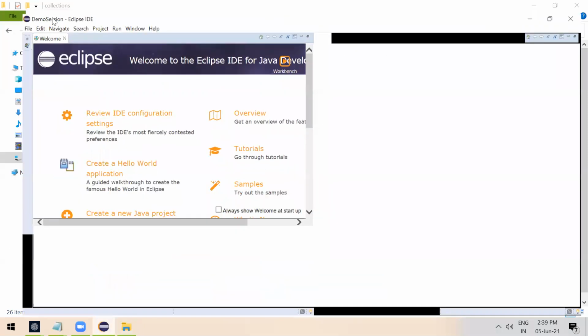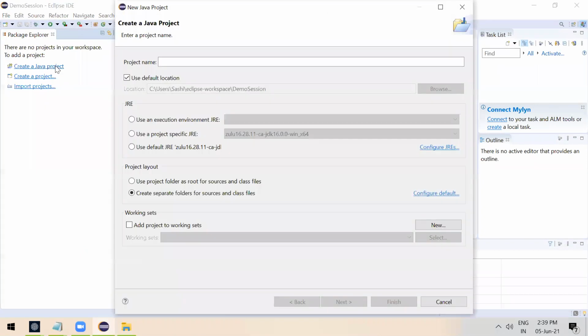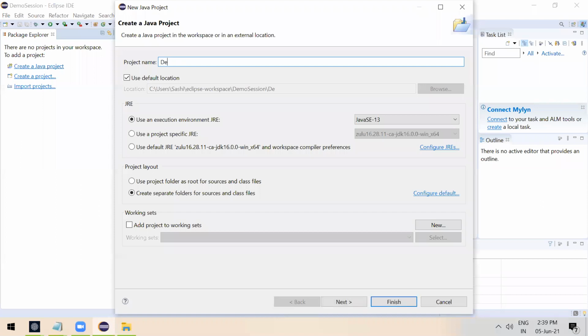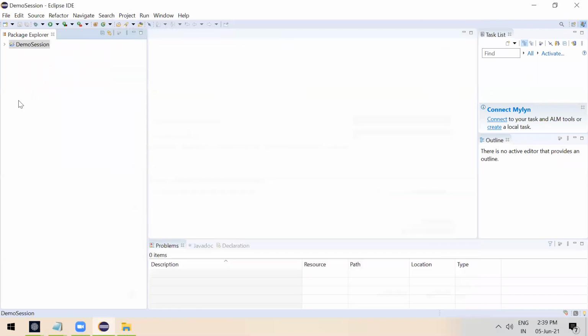So our Eclipse is ready. This is the welcome screen. We can create a new Java project. You can give any name, let me give demo session, and press finish. Let's create our first program.